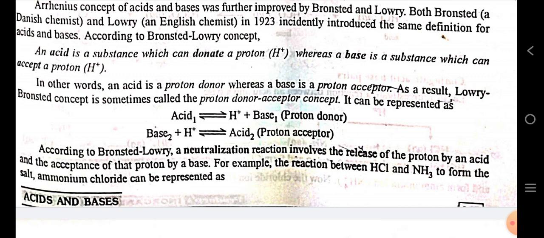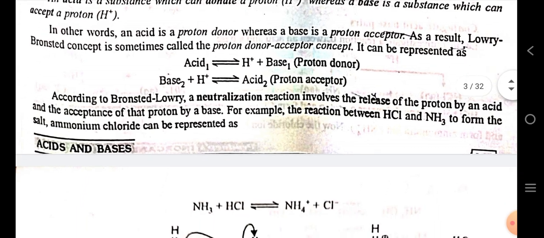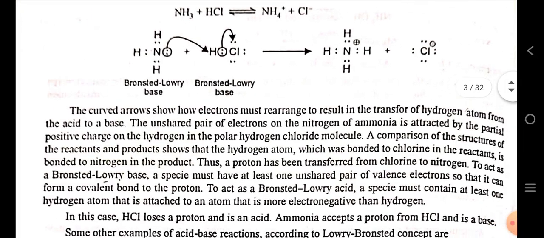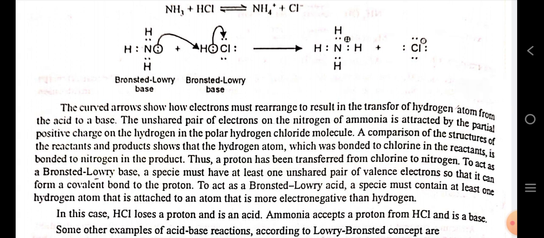It can be represented as acid equilibrium H+ plus base. According to Bronsted-Lowry, a neutralization reaction involves the release of a proton by an acid and the acceptance of that proton by a base. For example, the reaction between HCl and ammonia to form the salt ammonium chloride. This can be represented by this reaction in which ammonia, having nitrogen containing a lone pair of electrons, donates its lone pair to the hydrogen ion of hydrochloric acid, forming ammonium ion and chloride ion. The curved arrow shows